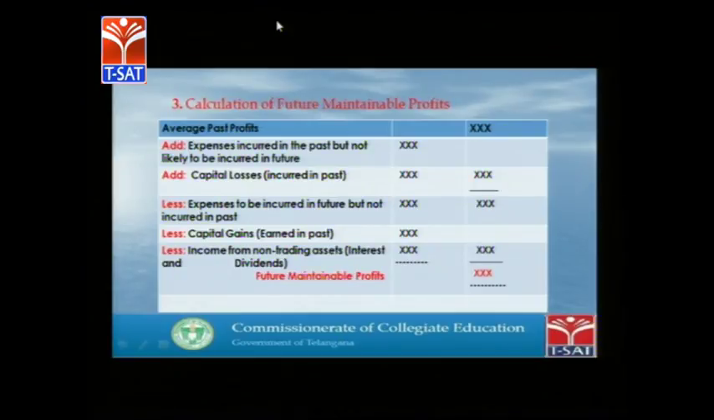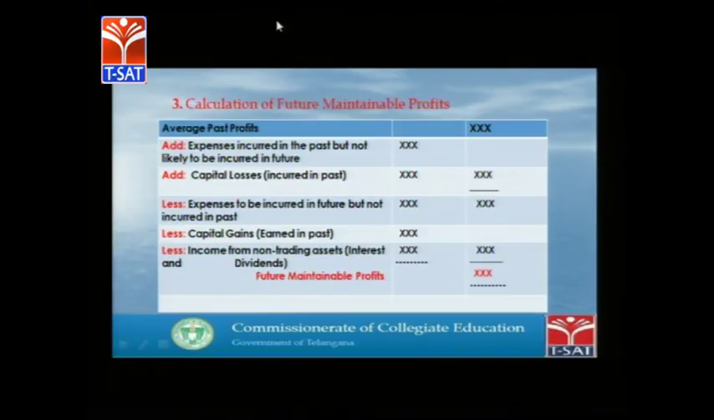Next, the third important step, which is also considered the key in valuation of goodwill, is future maintainable profits. The future maintainable profits can be calculated with this table. First you take the average of the past few years' profits, then we have to adjust certain items. By way of adding, expenses incurred in the past but not likely to be incurred in the future should be added.